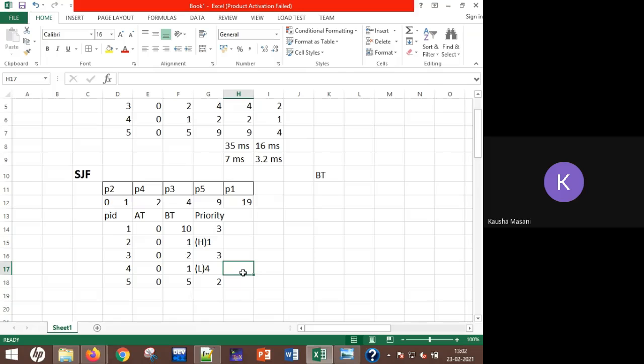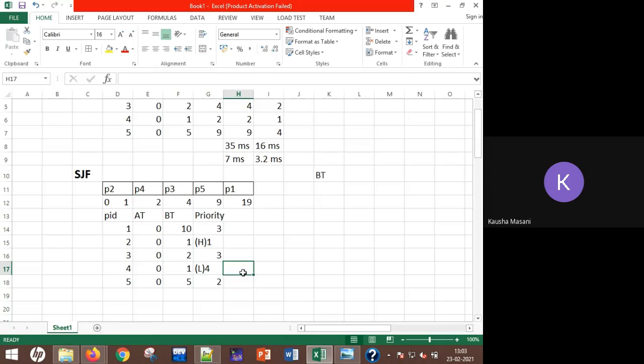Now you have a tie between P1 and P3. Solve it using FCFS. Since the arrival timing is 0, take into consideration their arriving order. P1 comes first. So P1, 6 plus 10, that is 16. P1 is done. Now P3, burst timing 2, 16 plus 2, 18.